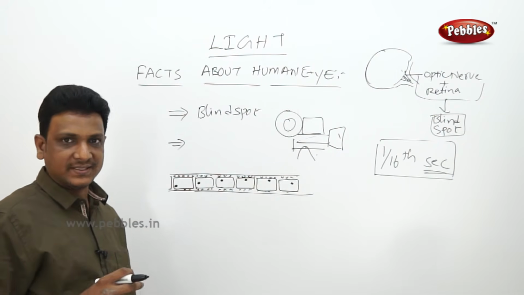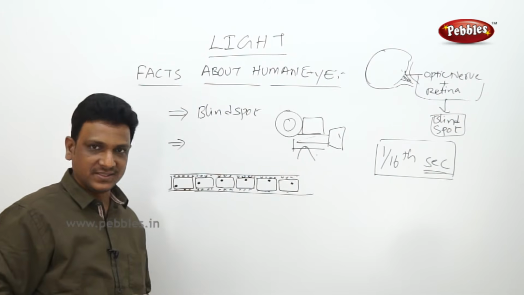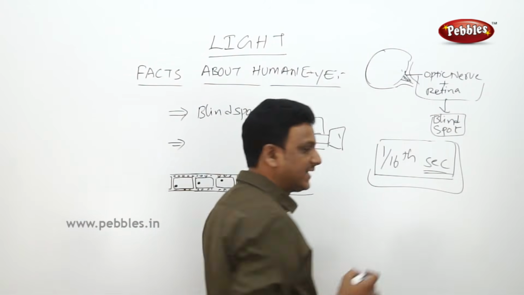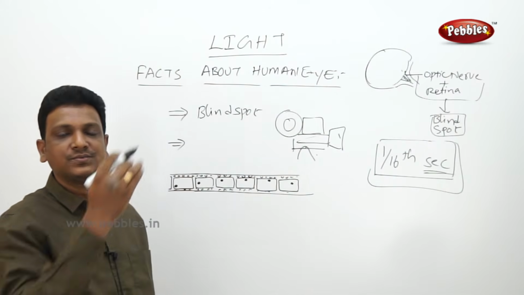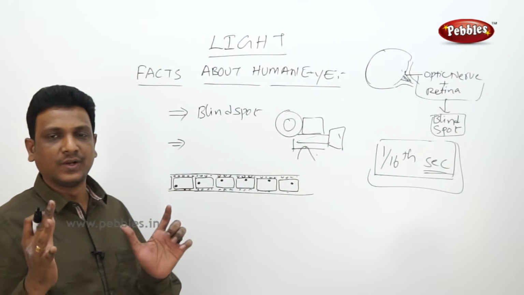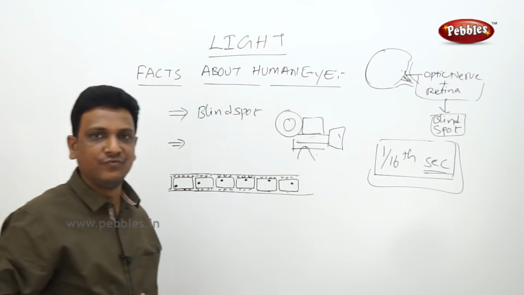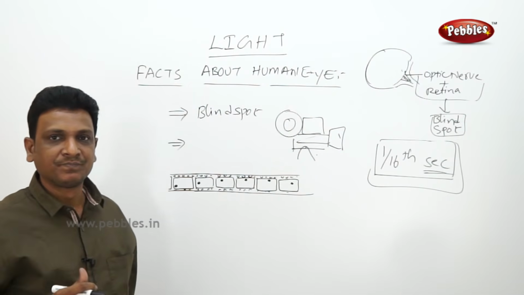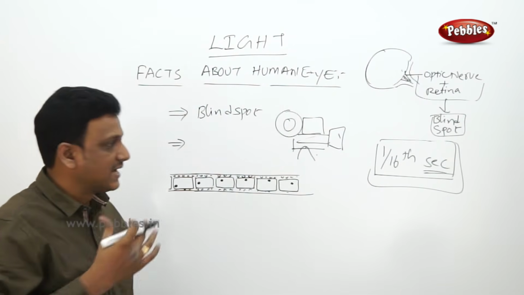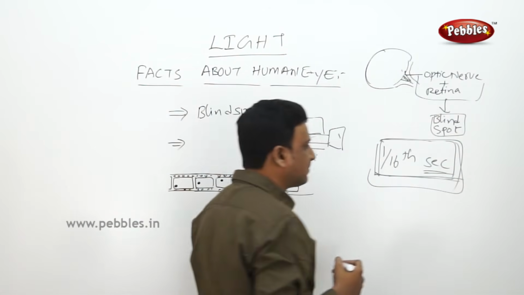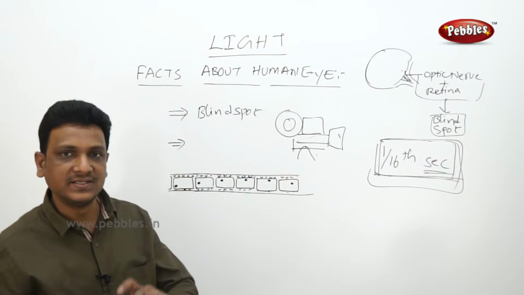In a movie theater, if they show the still images at a speed less than 1/16th of a second, you don't feel the ball is moving. You feel that the ball is in one position, second position, third position, fourth position. You feel like they are still images. But when they are run at a speed of more than 16 images per second, then you feel like the ball is really moving.